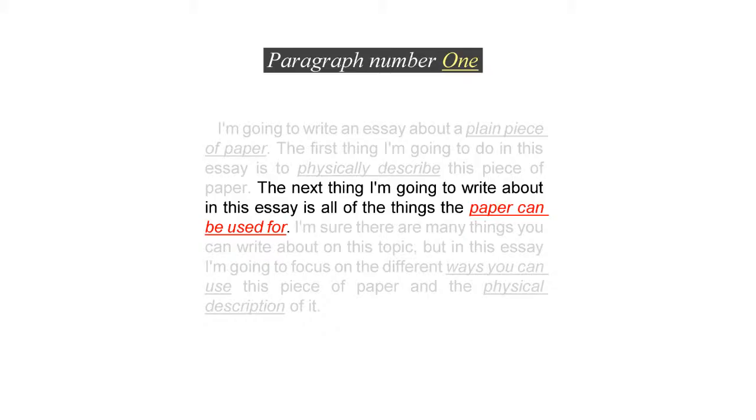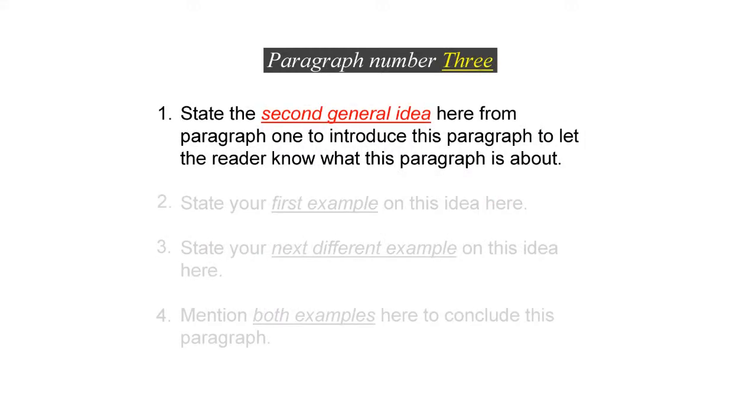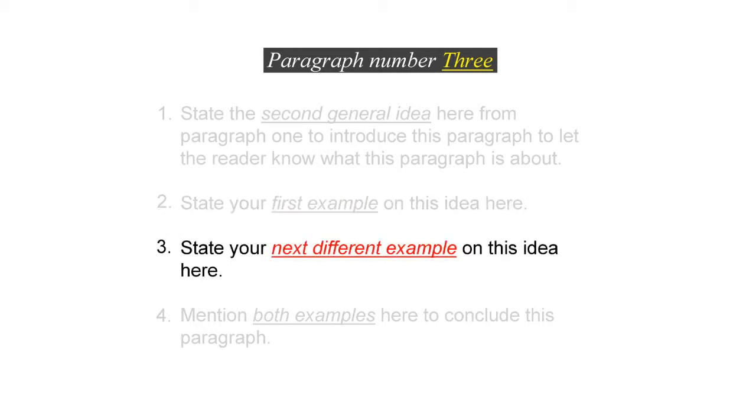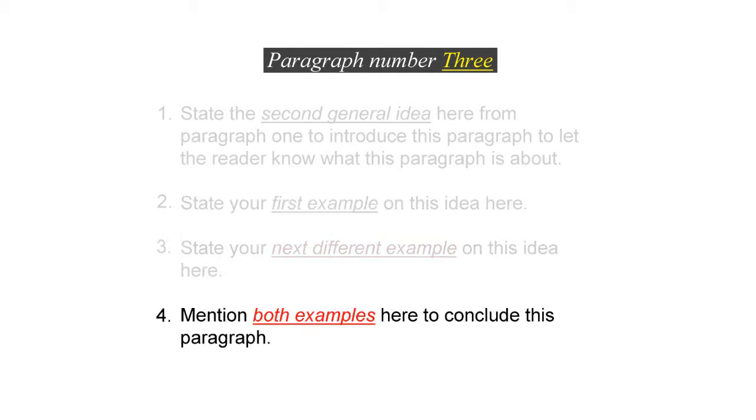The third paragraph is where you're going to explain the second general idea you wrote in the third sentence from the first paragraph. Just as in paragraph 2, you rewrite the second idea sentence over again here to introduce to the reader exactly what this paragraph is going to be about. You must have that introduction sentence in each paragraph. Then you have to come up with at least 2 specific examples on this idea in order to explain it to the reader. Then you mention all those examples in general in the last sentence to wrap up or conclude this paragraph. Bruno, how would you rewrite this sentence to start paragraph number 3?